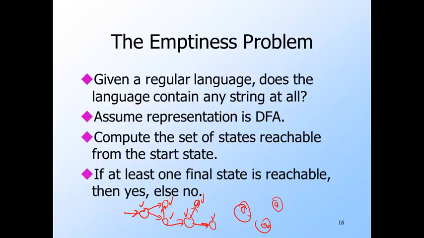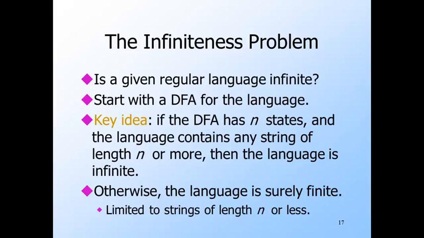Now, if you have an automaton with 3 states, it's pretty easy to tell what's reachable and what isn't. But if you have 1,000,000 states represented by some table, then it is hardly easy to tell. But fortunately, we have a straightforward search algorithm regardless of how large the automaton or graph is. Now let us take up a more difficult problem, but one that we can still solve. We'd like to know whether or not the language defined by a DFA is finite or infinite.